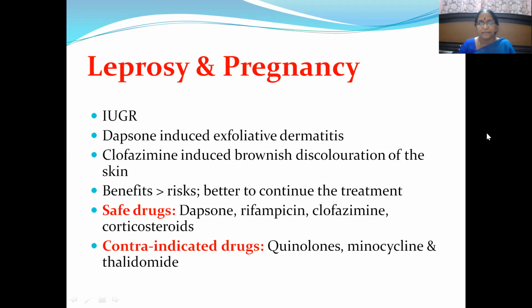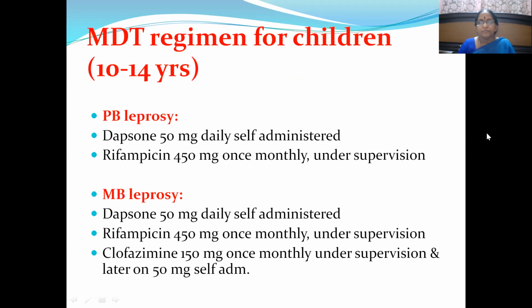Then leprosy management in children. The MDT regimen for children is for the 10 to 14 years age group. The dose varies if the child is a little less than even 10 years. So we are just discussing up to the level of 10 to 15 years. Paucibacillary leprosy and multibacillary leprosy.